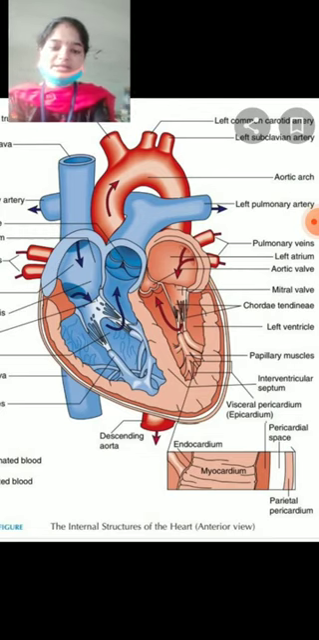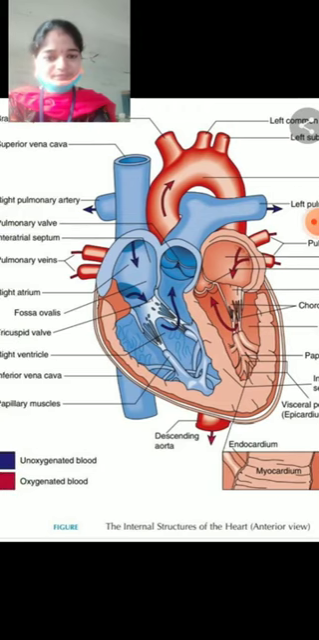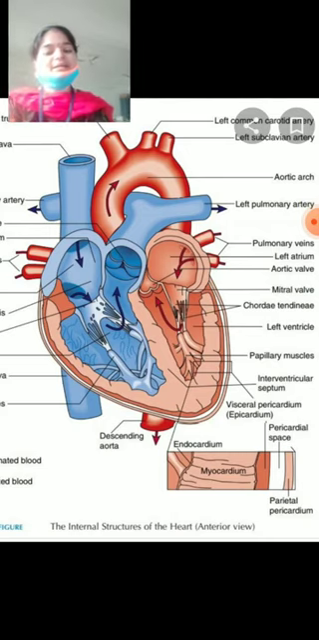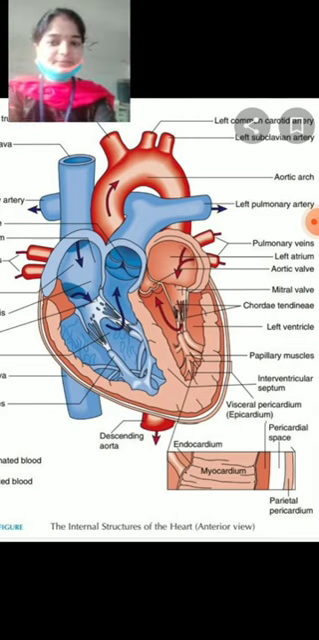This pulmonary artery arises from the right ventricle and divides into two branches, the right pulmonary artery and the left pulmonary artery. These two arteries supply blood to the lungs. Which blood? From the right atrium, it brings deoxygenated blood to the lungs for the purification process.